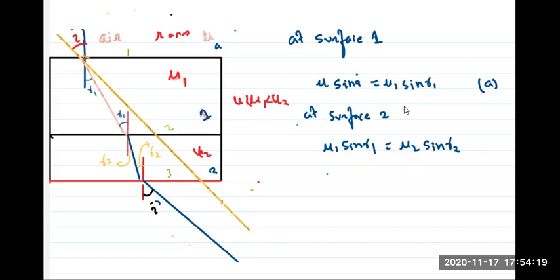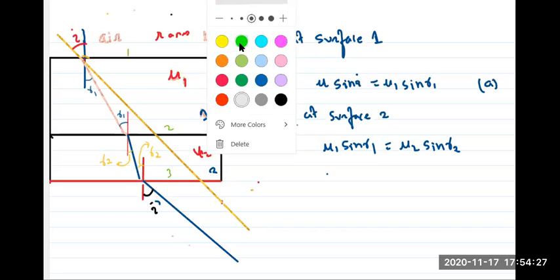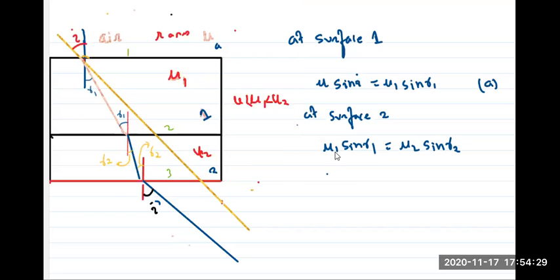Now, mu1 sine R1. Can I replace this mu1 sine R1? Mu1 sine R1 here, mu1 sine R1 here. Can I replace this? Yes? Very good. So I'll write like this. Instead of mu1 sine R1, I'll write mu sine I is equal to mu2 sine R2.